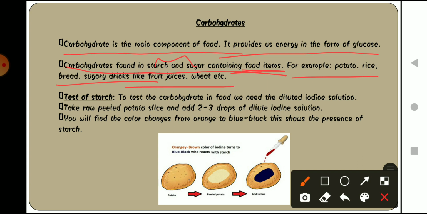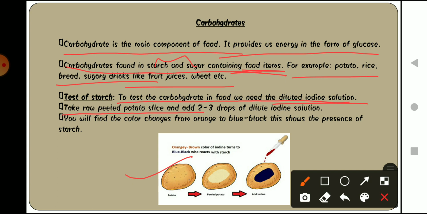Now what is the test for it? To identify that a food item contains starch, to test the carbohydrate in food, we need a dilute iodine solution. And then what we can do is take a raw peeled potato. Here the test has been performed on potato, as we already know that potato has starch inside it. To check how the solution reacts to a food item that contains starch, the test is performed with a food item that contains starch.